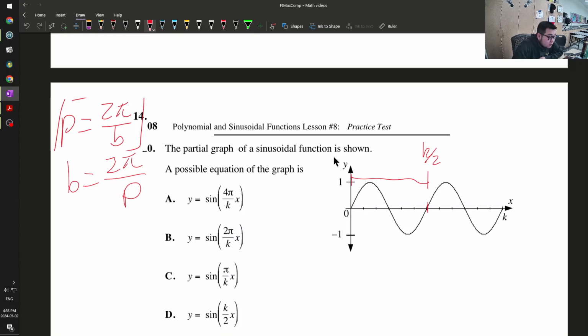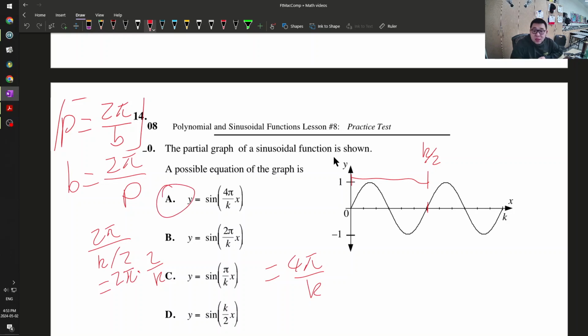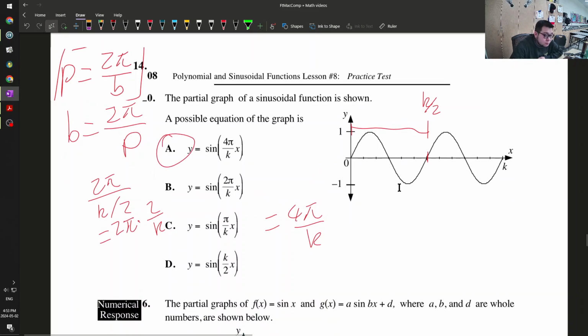So b is 2 pi over p. Well, my period is k over 2, so 2 pi over k over 2 is equal to 2 pi times 2 over k, which is 4 pi over k. 4 pi over k, 20 is going to be A. So this is my b value, obviously. B is equal to 4 pi over k.